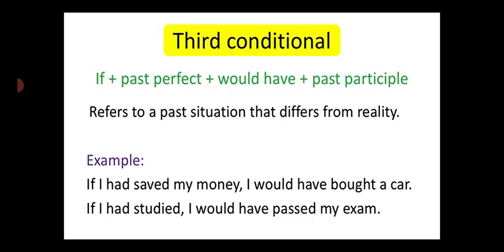Example: if I had saved my money in the past, if you had saved your money, which is not possible, you can't go into your past to save money, I would have bought a car. If I had studied in the past, you can't go back into your past and study. It is not possible, it differs from reality. I would have passed my exams. Is it clear?